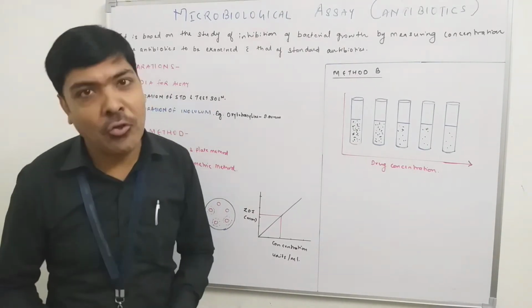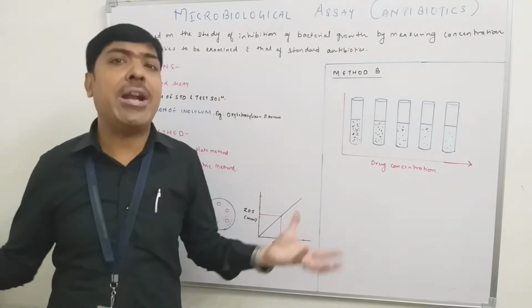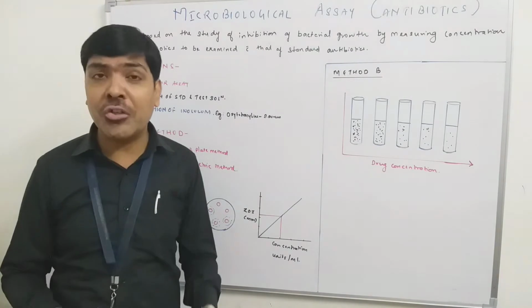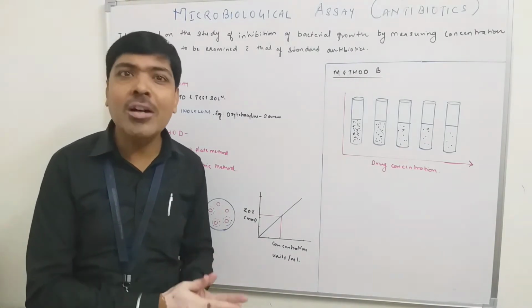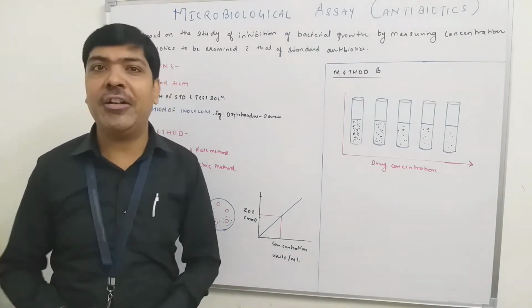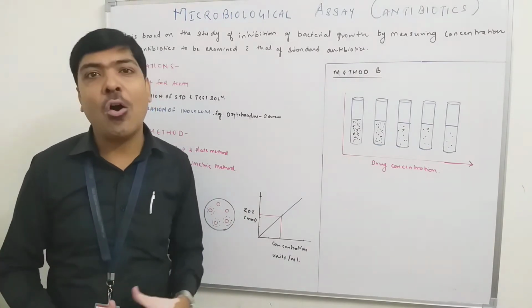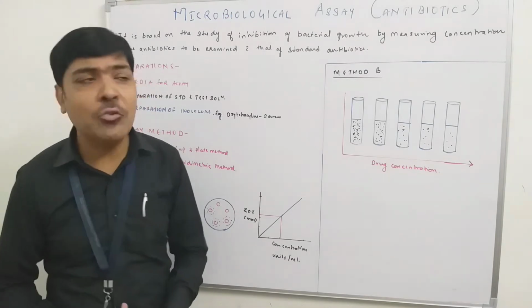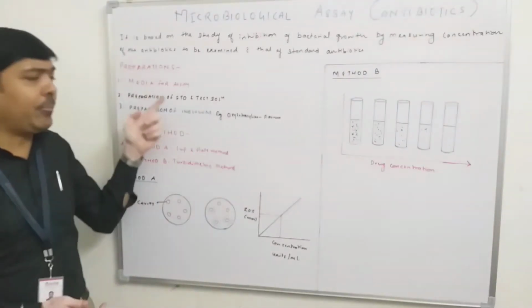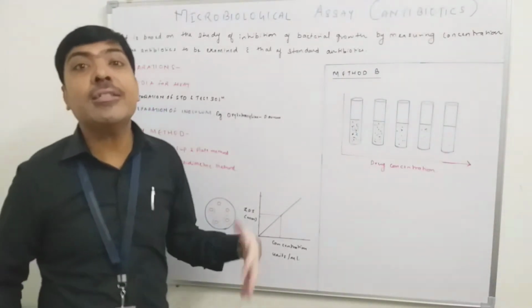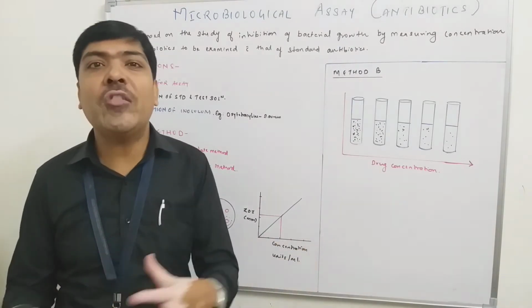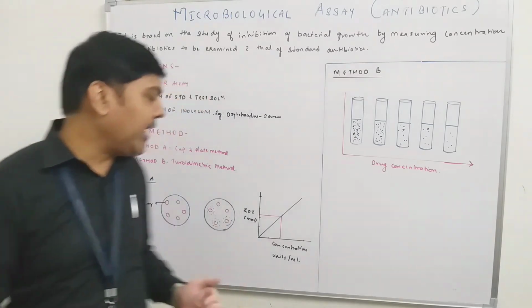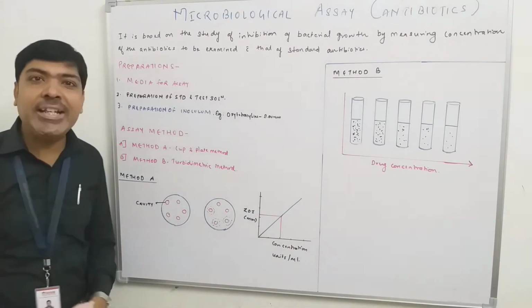It means we have to prepare different petri dishes, and in one petri dish we add the different dilutions of the test solution, and in another petri dish we add the different dilutions of the standard antibiotics. Whatever solutions we have prepared, like different concentrations of the standard solution and different concentrations of the test solution, one by one we have to add these solutions inside these cavities.